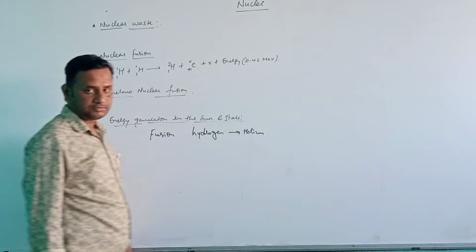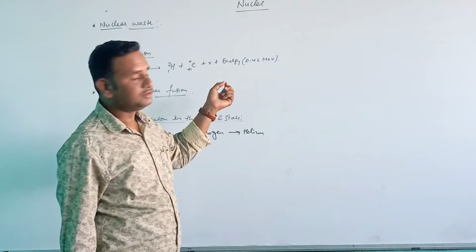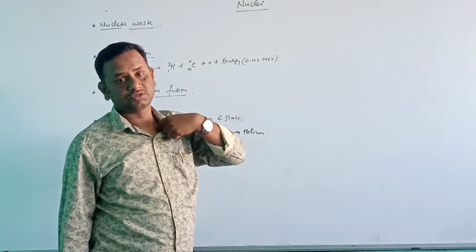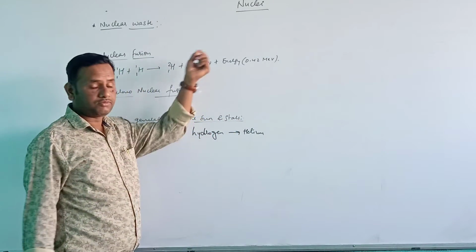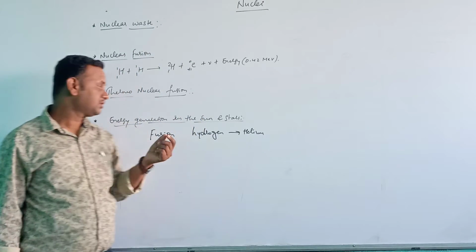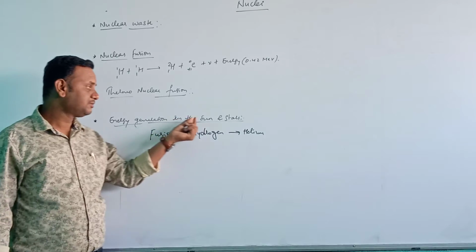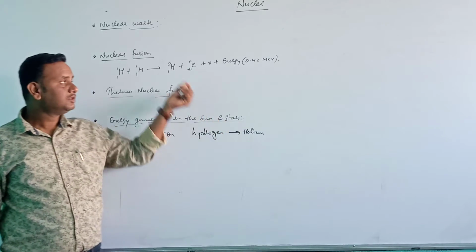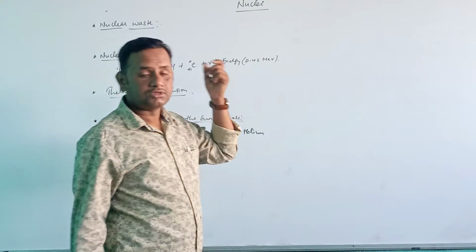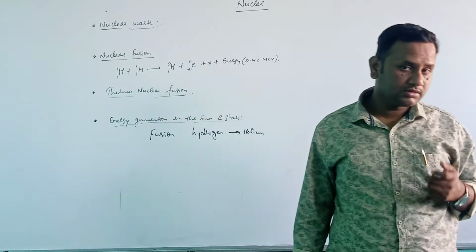Okay, so I'll write that reaction here. That is the reaction which is going to take place: the proton cycle reaction. I'll write here how this energy is going to be generated in the sun and stars. The reaction I write here is the proton cycle. Through that cycle we will get to know how the energy is going to be formed.